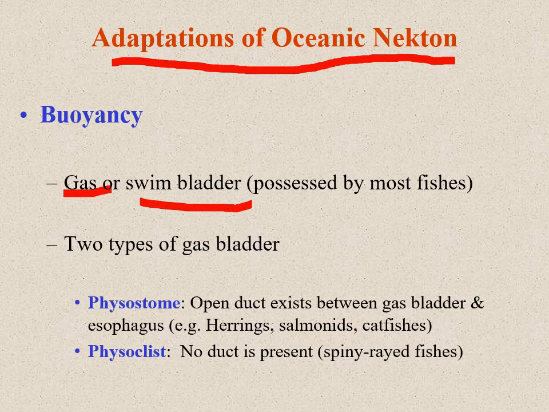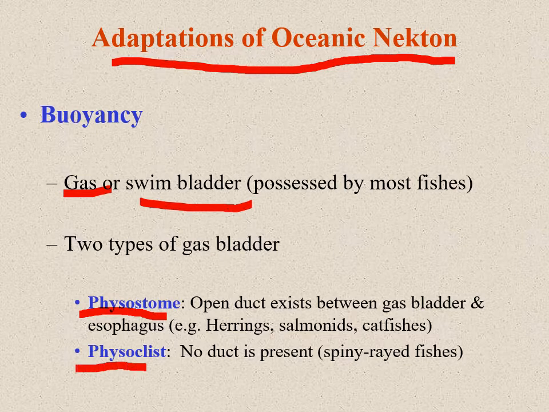Then two types of gas bladders are present. Physostomes have an open duct between the gas bladder and the esophagus. Examples: herrings, salmonoids, catfish.